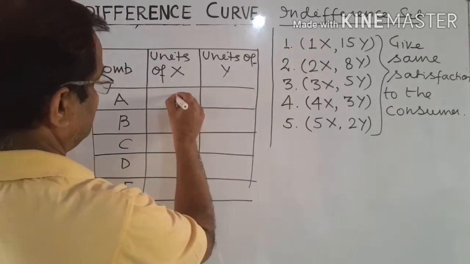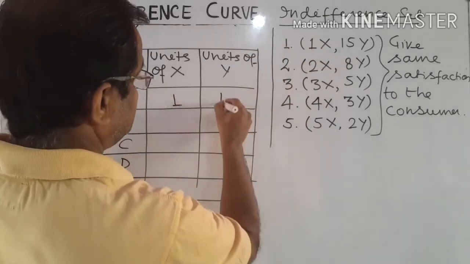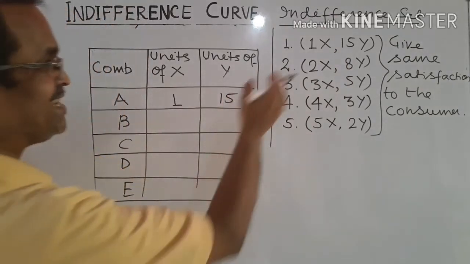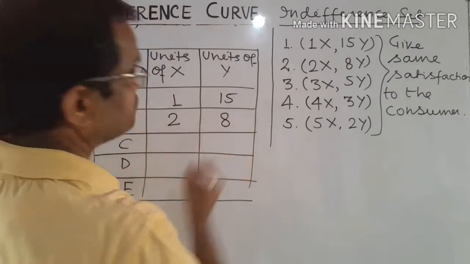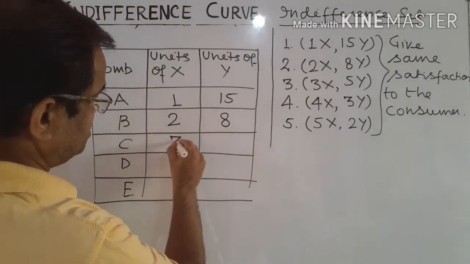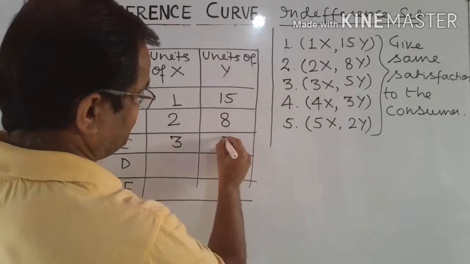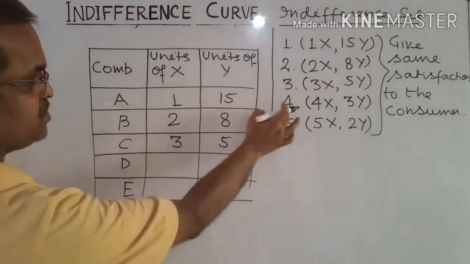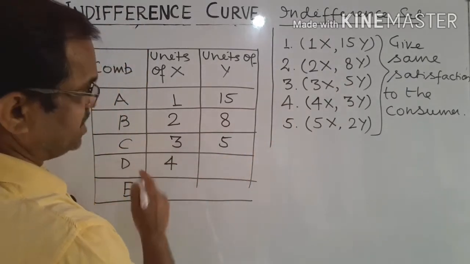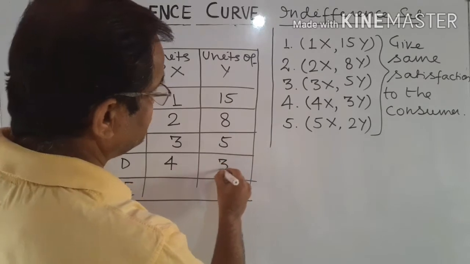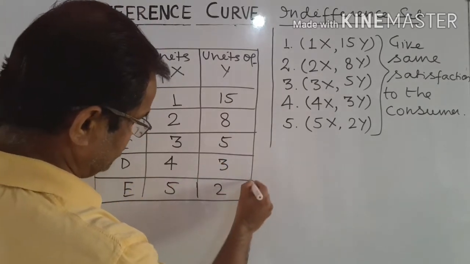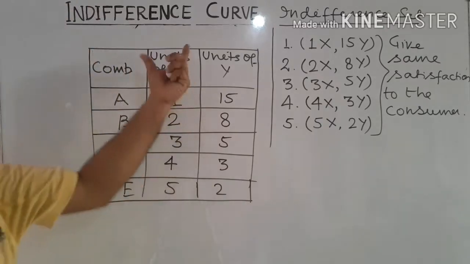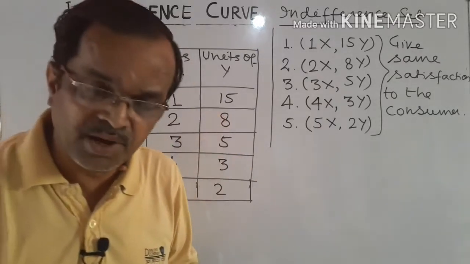First one, 1 unit of X, 15 units of Y. Second bundle, 2 units of X and 8 units of Y. Third bundle, 3 units of X and 5 units of Y. And fourth bundle, 4 units of X and 3 units of Y. And the fifth one is 5 units of X and 2 units of Y. This is in the form of a table.